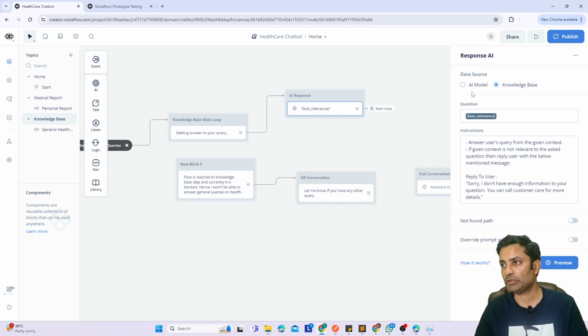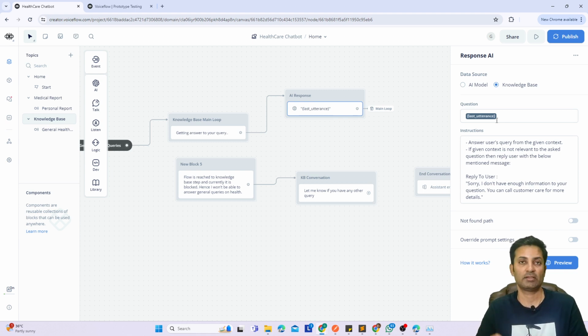This block is a response AI. You can take it from here, response AI. What I'm doing here is, there are two kinds of responses, AI kind of response and knowledge based kind of response. So this is the knowledge based kind of response, where I am giving the input as last utterance. Means this is the question the user said.